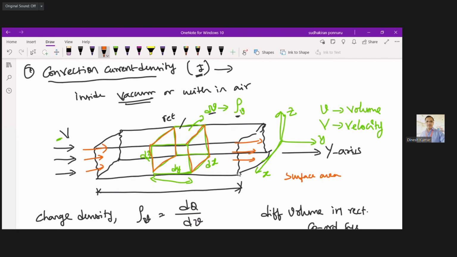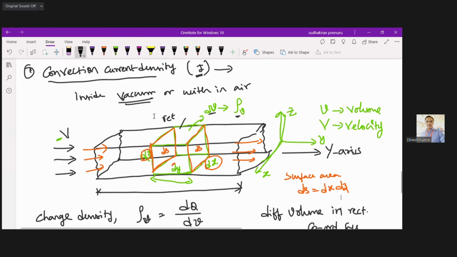These two surfaces have the small area ds, and they have the same equal area, so if you calculate for one, that is enough. The value is length into height. The length is dx and the height is dz. So the surface area ds is equal to dx multiplied by dz.